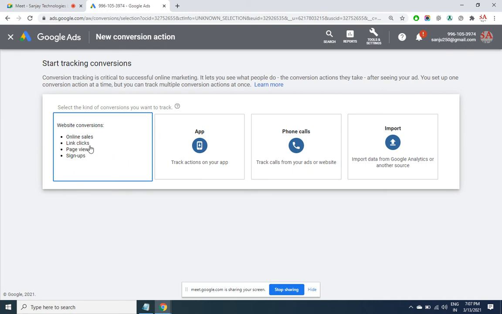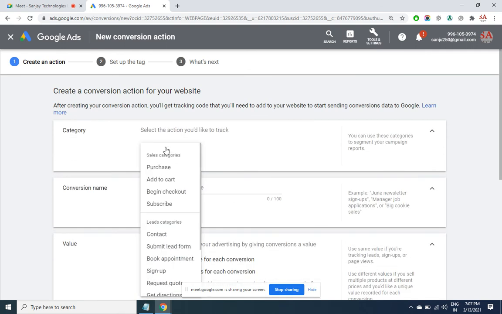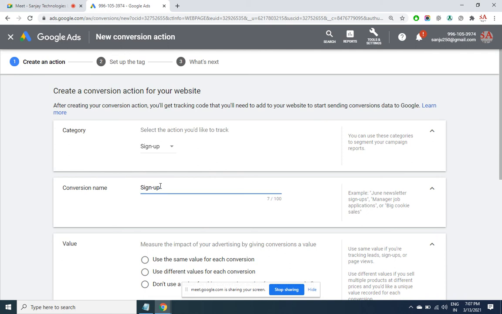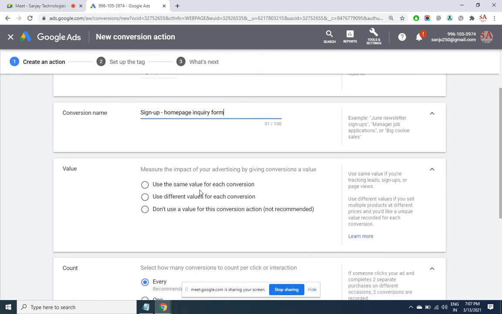Maybe an online sale, maybe a click on a link, maybe a certain page view like the contact us page view, maybe sign up. So this is what is widely used. For me the conversion is sign up or book appointment. Okay, sign up. Any name you can give here. Home page inquiry form. This is for my understanding. In the reports I'll be able to see how many sign up inquiry forms have happened. The number will come there.